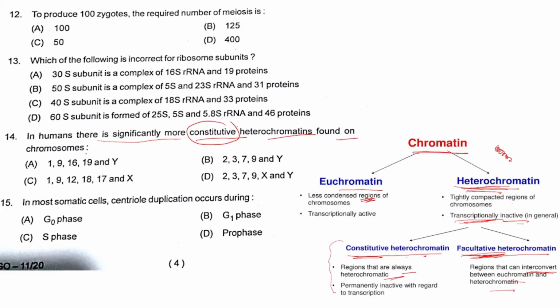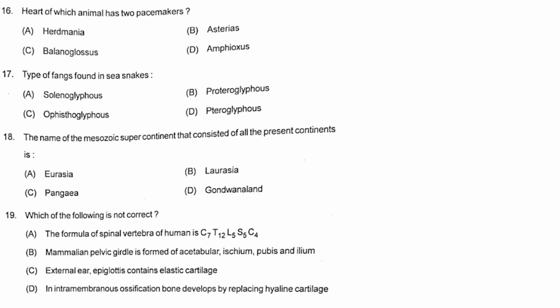So this is a direct question. In humans, there is significantly more constitutive heterochromatin found on which chromosomes? The right answer will be 1, 9, 16, 19 and Y. So option A is the right answer. Next, question number 15. In most somatic cells, centriole duplication occurs during which phase? Always remember, students, centriole duplication and DNA duplication both take place during the S phase.